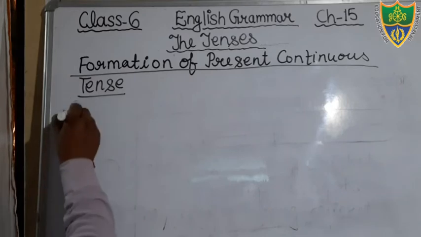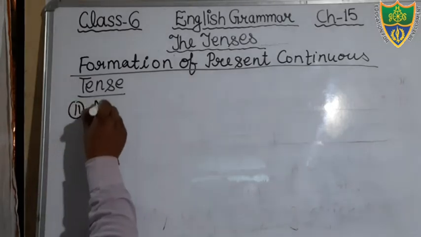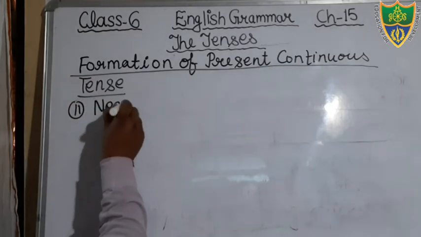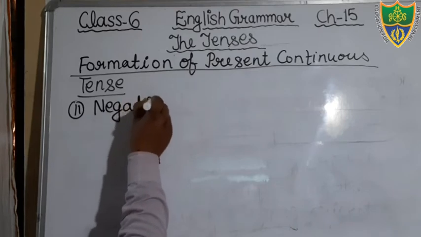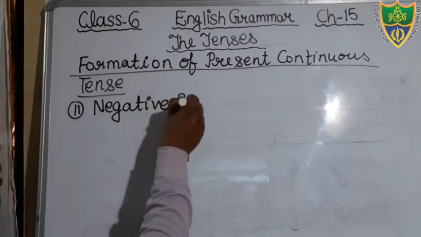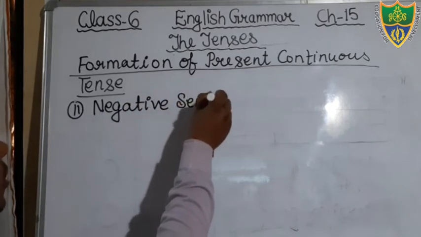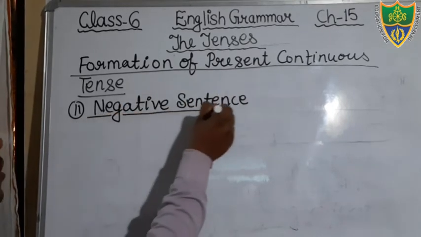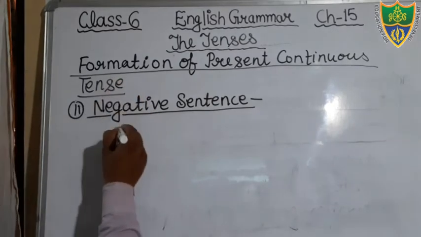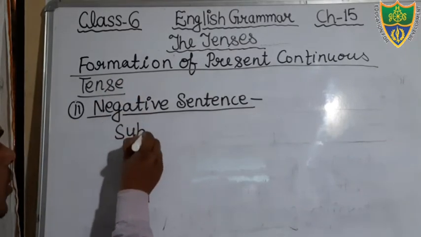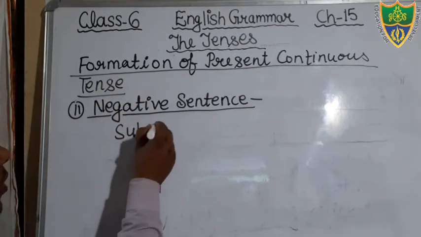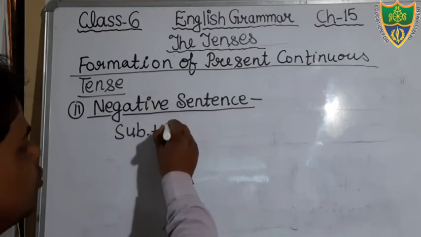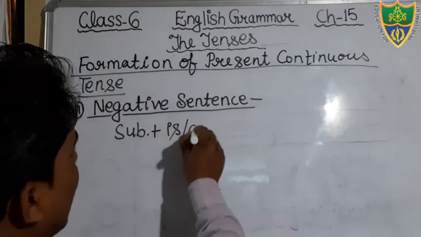Second, the affirmative structure we have read. Now we will discuss the negative structure. Okay, negative sentence. Just see what a negative sentence is. We will discuss the structure now. You can see the subject will be there. Okay, then after that you will use the helping verb is/am/are according to the subject.